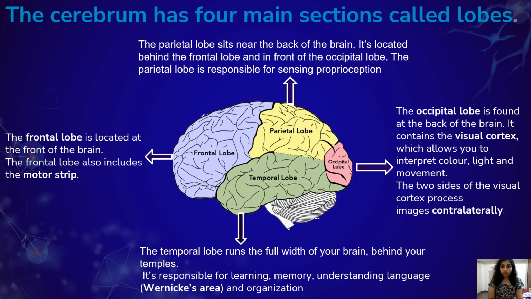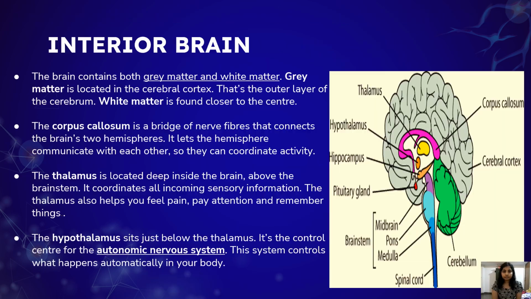Then the occipital lobe is found at the back of the brain. It contains the visual cortex, which allows you to interpret the color, movement, light. The two sides of the visual cortex process images contralaterally. Then the temporal lobe runs the full width of your brain behind your temples. It is responsible for learning, memory, understanding language, and organization.